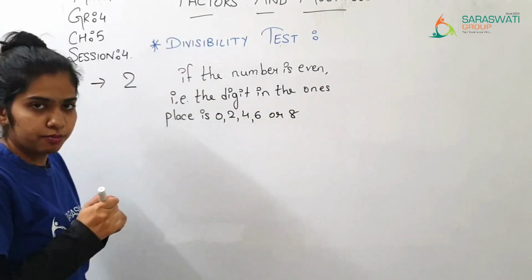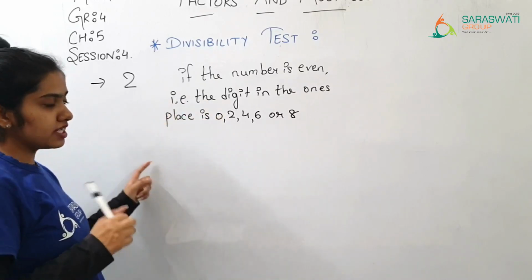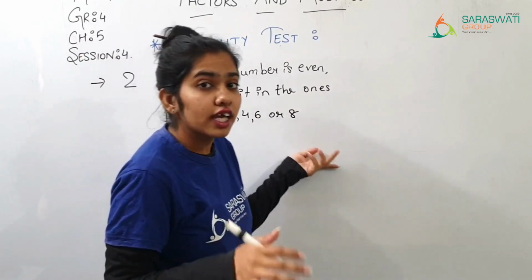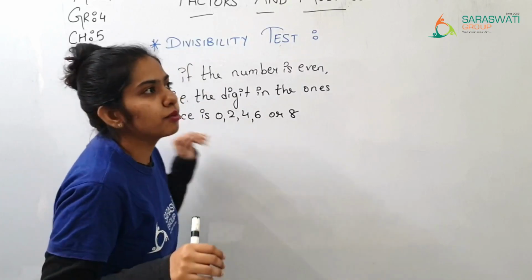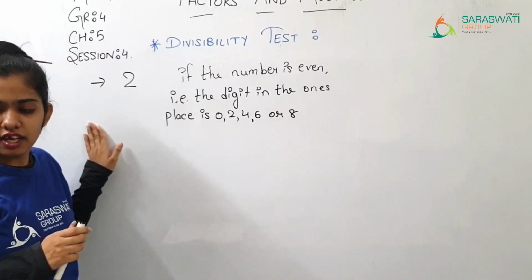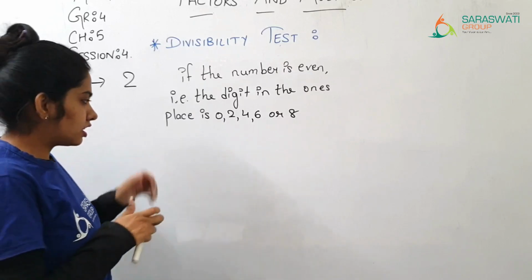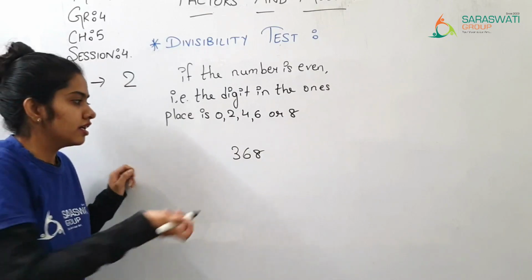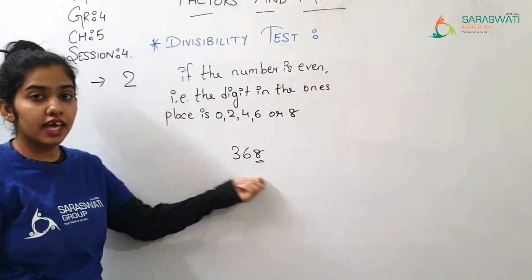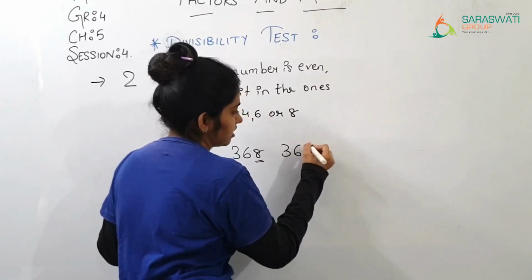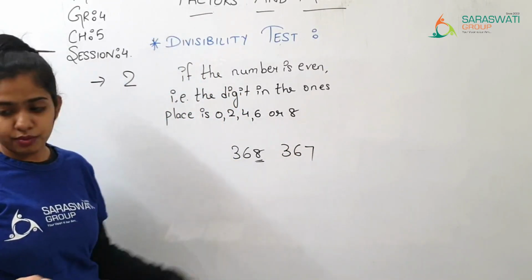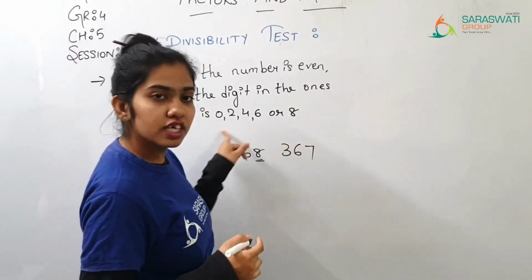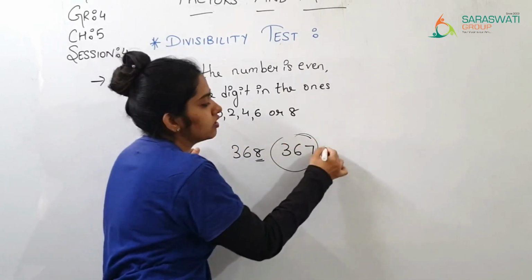If the number is an even number and the digit in the ones place is any of 0, 2, 4, 6 or 8, then the number is divisible by 2. For example, 368: is it divisible by 2 or not? Yes, because the ones place has 8. Then 367: is this number divisible by 2? No, because here it is 7, so this number is not divisible by 2.